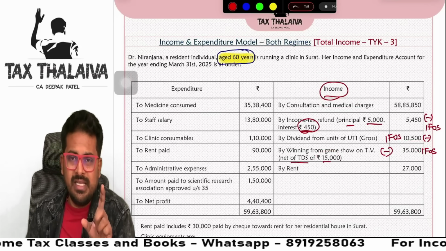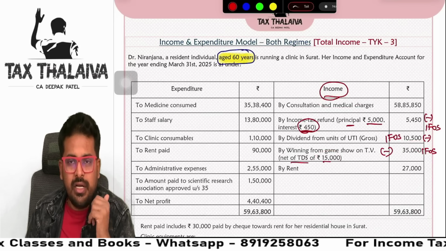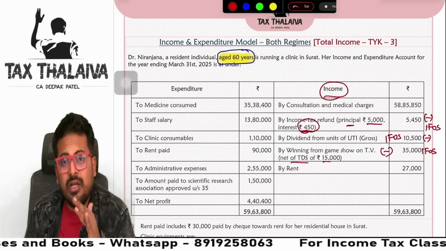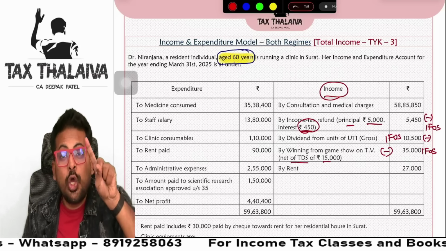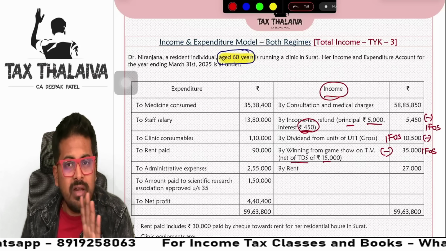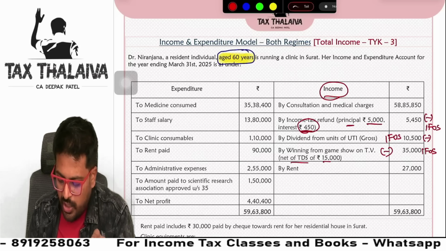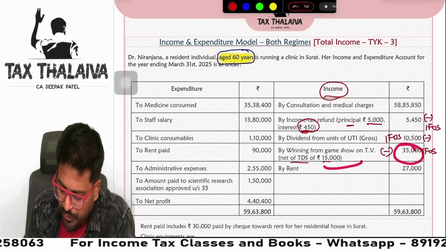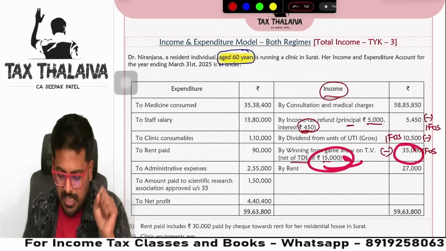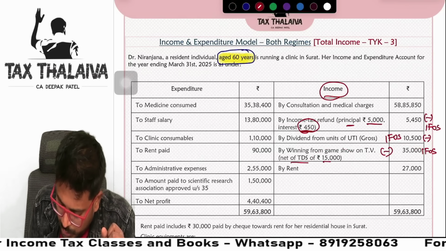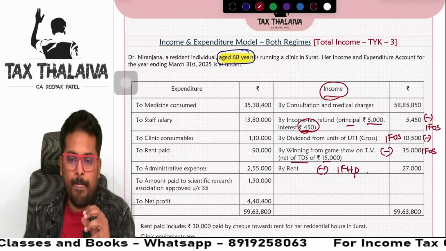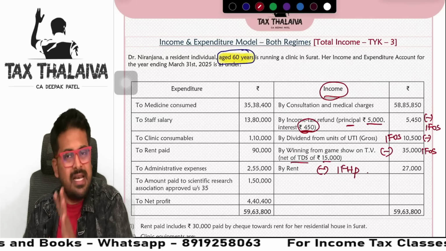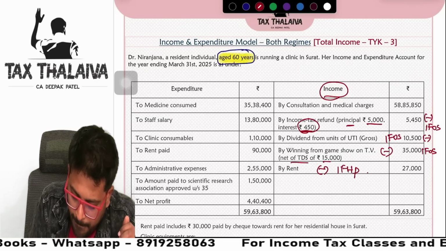How we will consider, sir? Very simple. Generally, under income from other sources, whichever income you consider, you should always consider gross amount. You should never consider net amount, because what is your income? Your income is 35,000 plus 15,000, 50,000. Yes, next. Rent. Rent should come under income from house property, reduce from here. So we are done on the credit side. Let's go to debit side.